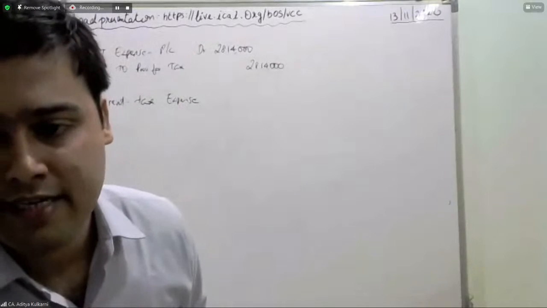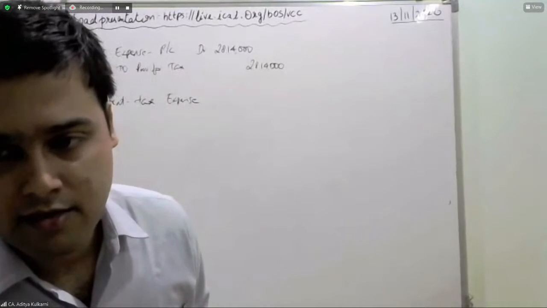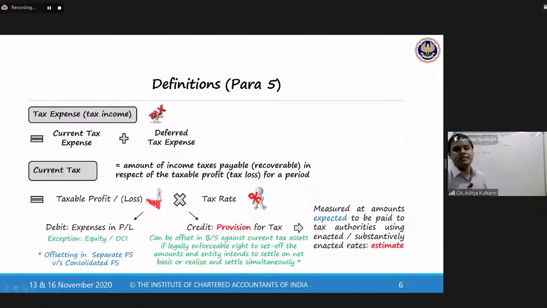So let us now look at the definitions. It will now be crystal clear. Tax expense is equal to current tax expense plus deferred tax expense. Deferred tax, I will come to in a while. I have just now explained what is current tax: the amount of income tax payable or recoverable in respect of the taxable profit or tax loss for a period. I have made a profit. 93 lakh 80,000 is my taxable profit. On that, the tax payable is 28 lakh 14 for the current year. So that will become your current tax expense, or just current tax.